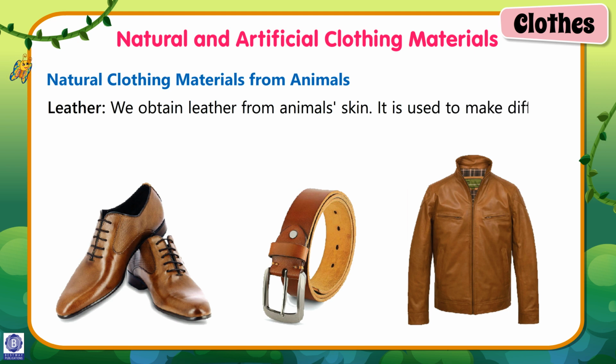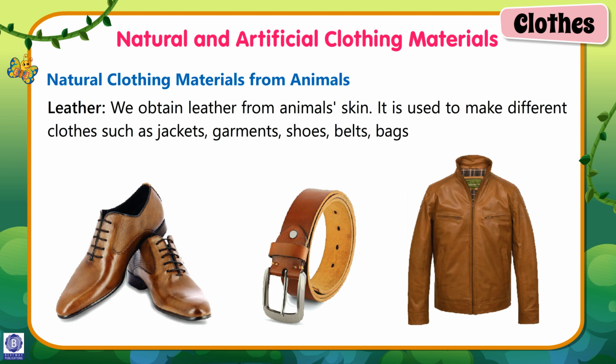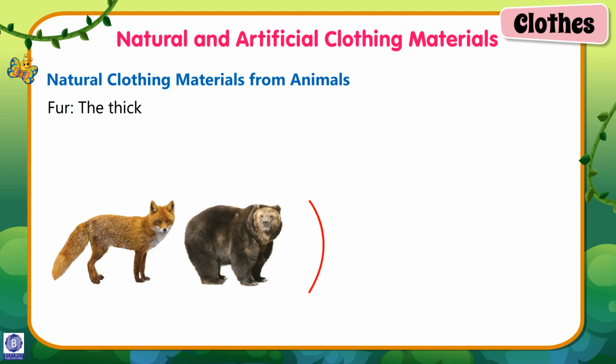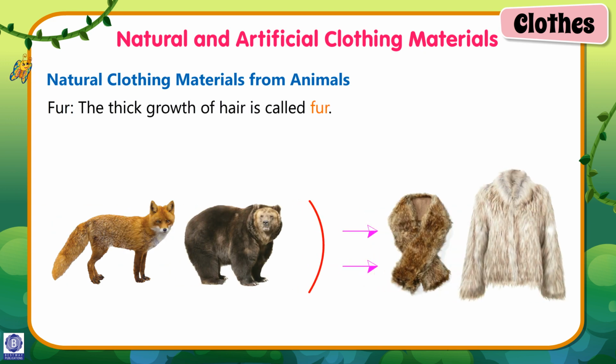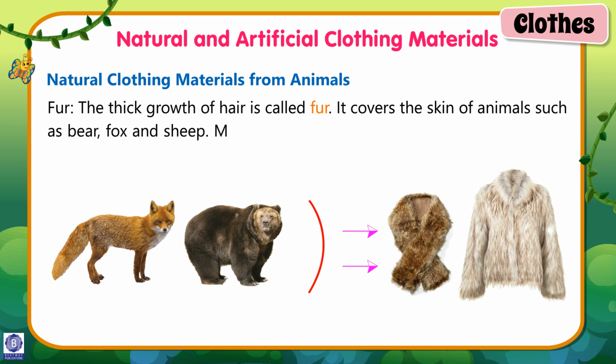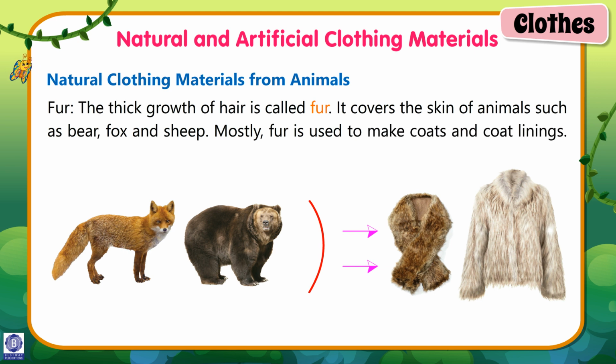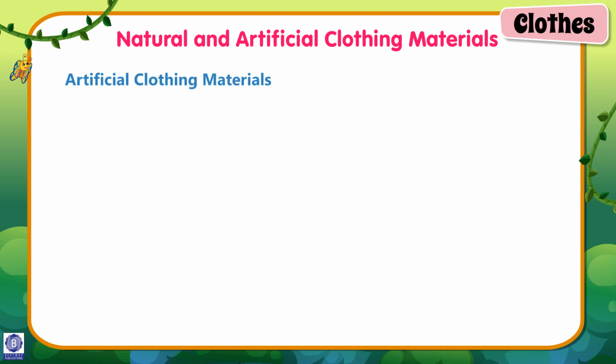Leather. We obtain leather from animal's skin. It is used to make different clothes such as jackets, garments, shoes, belts, bags and purses, etc. Fur. The thick growth of hair is called fur. It covers the skin of animals such as bear, fox and sheep. Mostly fur is used to make coats and coat linings. It is also used to make soft toys.